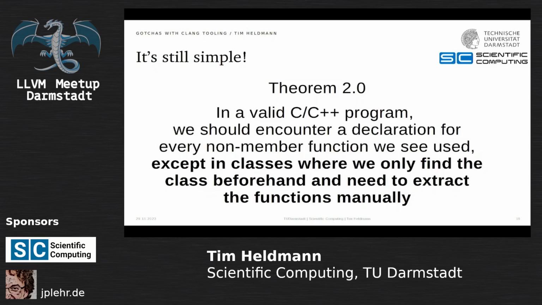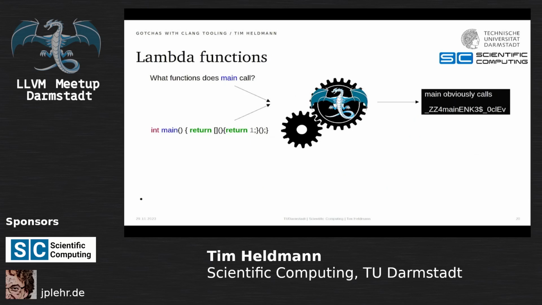And for classes, we have this exception where we only find the class beforehand, and we need to extract the functions manually. Great. So I went on my merry way, and I found this beautiful little thing, which we saw in the Clang tidy talk as well. It's called an immediately invoked lambda.